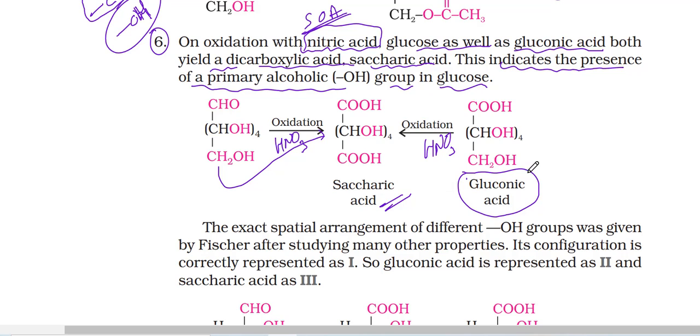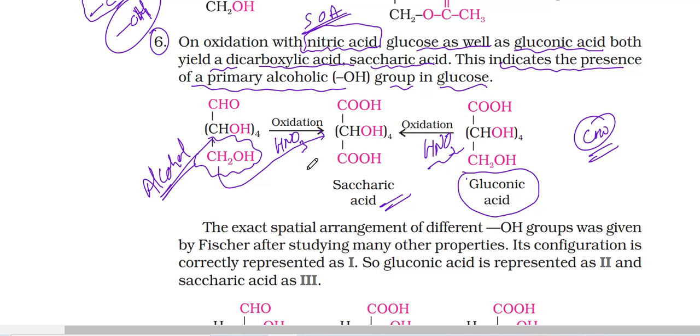With bromine water we came to know that an aldehyde group is there. With concentrated HNO3, with the same number of carbons, a carboxylic acid is forming, which means the other functional group would be alcohol, because an alcohol can convert into a carboxylic acid with a strong oxidizing agent. It cannot happen with a methane-type carbon, that is the reason.